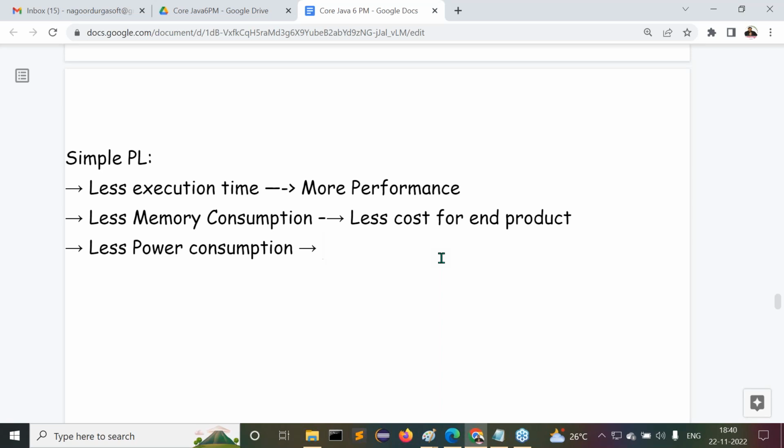The software component never performs any physical action. The software component will interact with the hardware component, and the hardware component will perform the physical action. That's the difference between software and hardware. Actual physical actions are done by the hardware components, but who gives the instructions to the hardware component? The software component.